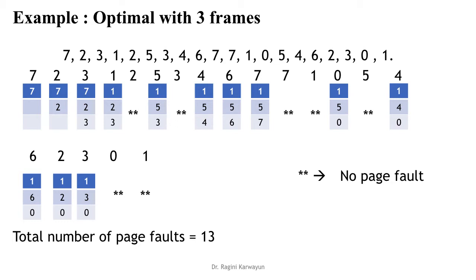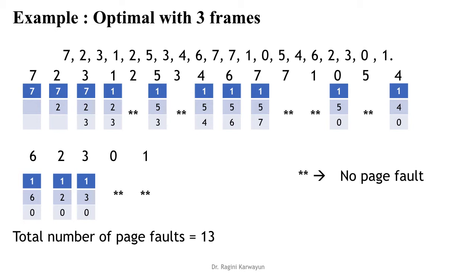Now it's turn of 7. So for 7, when we scan the reference string towards the right, we see 1 is used, 5 is used, 6 is the last one to be used, 1 0 5 4 6. So 7 will come in place of 6. Now 7 will not cause any page fault, 1 will not cause any page fault.